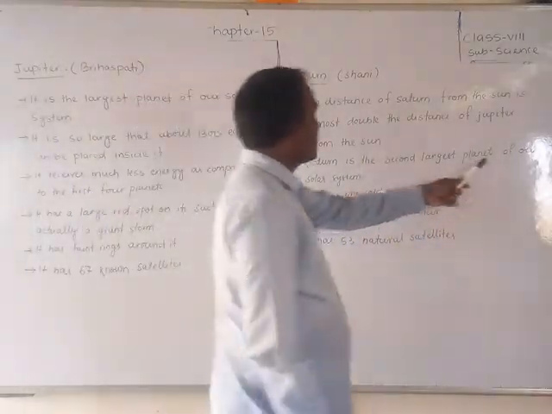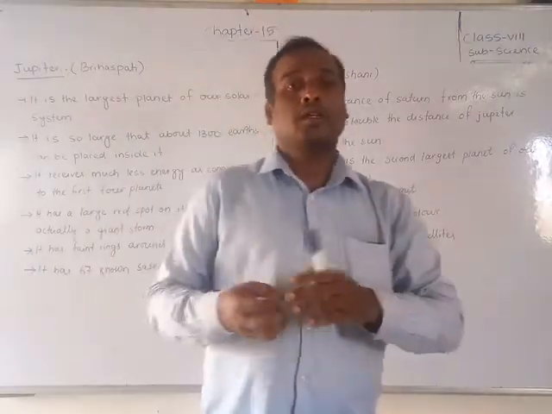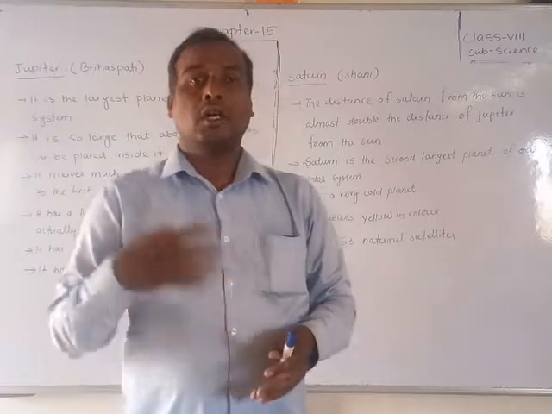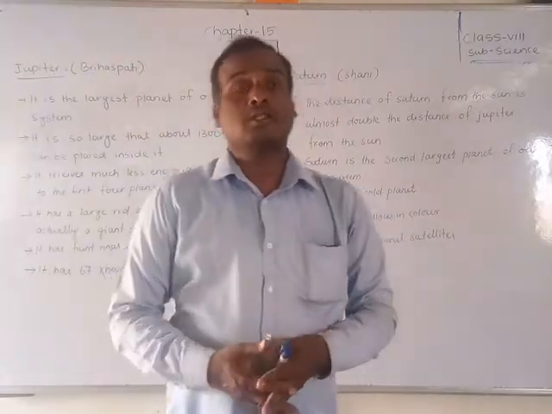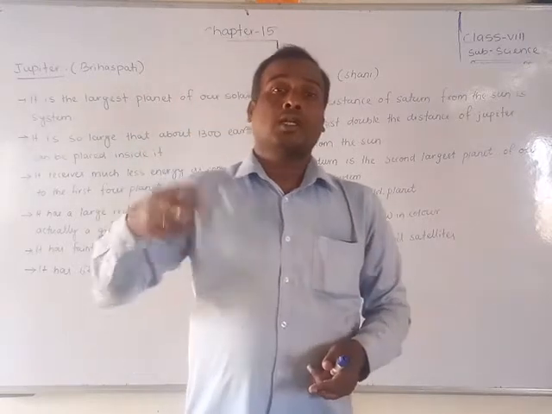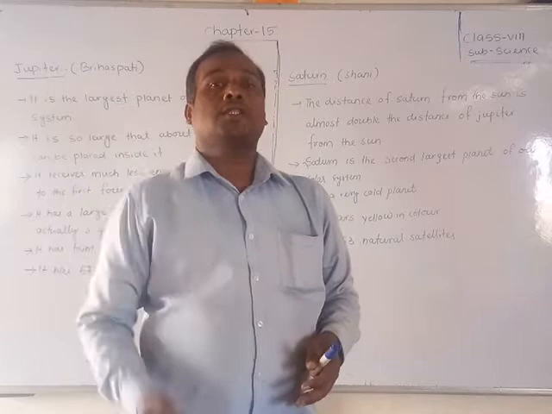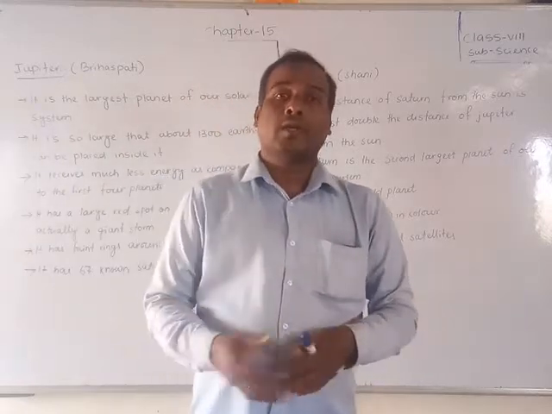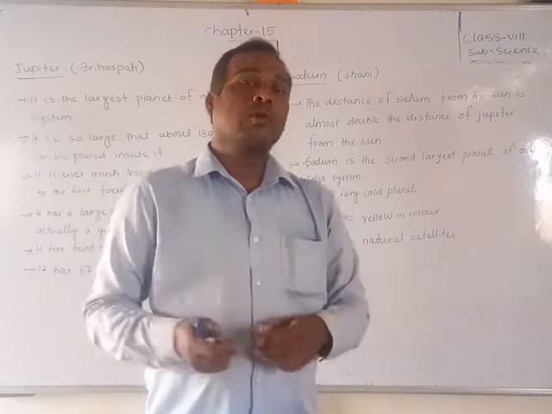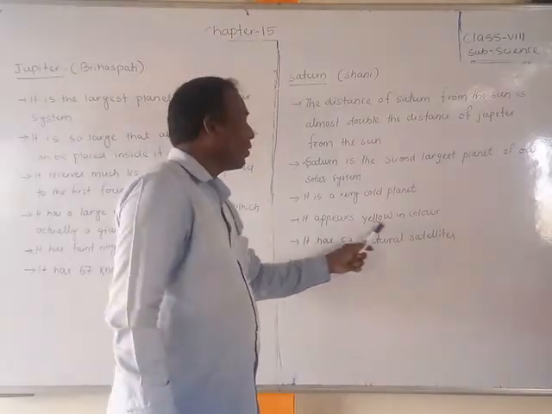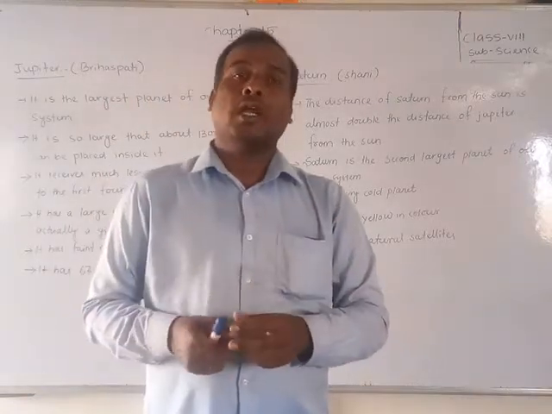Saturn is the second largest planet of our solar system. It is a very cold planet because it is not getting that much sun energy, since it is double the distance from the Sun. So totally that means a colder planet, because the sunlight is not reaching it as near as the other planets. That's why it is a very cold planet. It appears yellow in color.